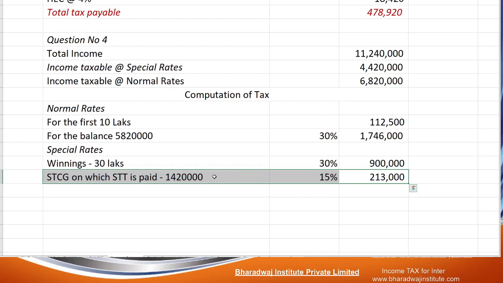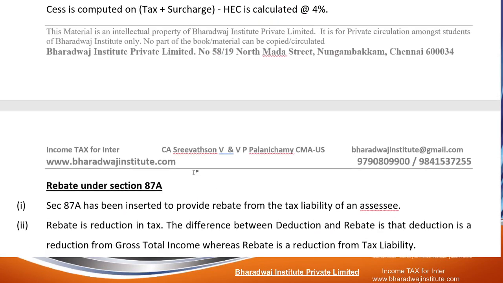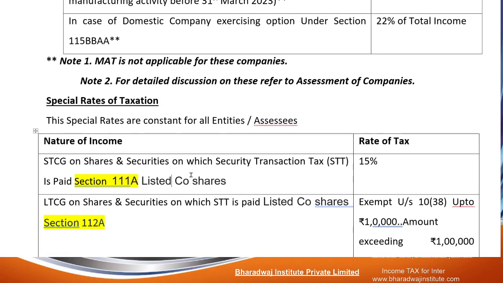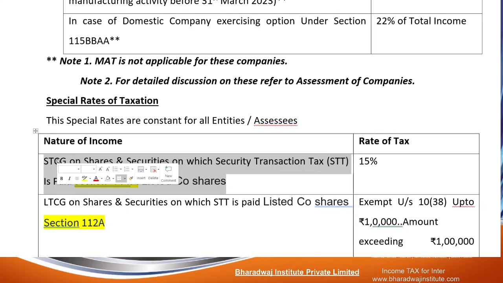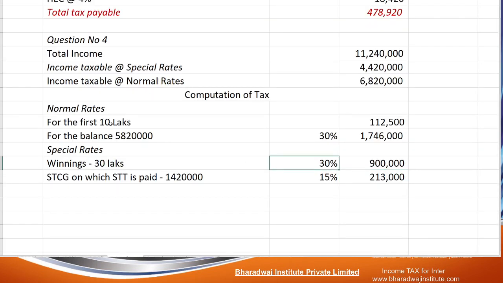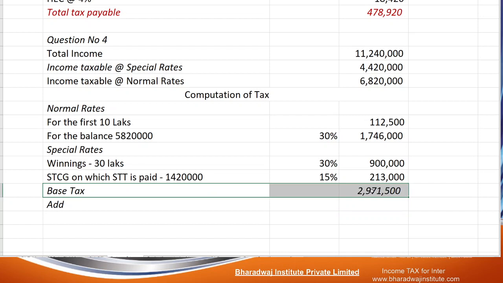Short-term capital gain on which STT is paid is 14 lakh 20,000, taxed at 15% under section 111A. Okay, so if you add up, you will get the total tax. You will get the base tax.